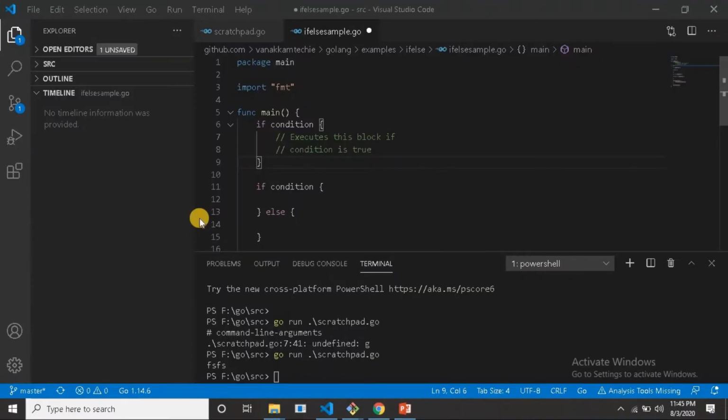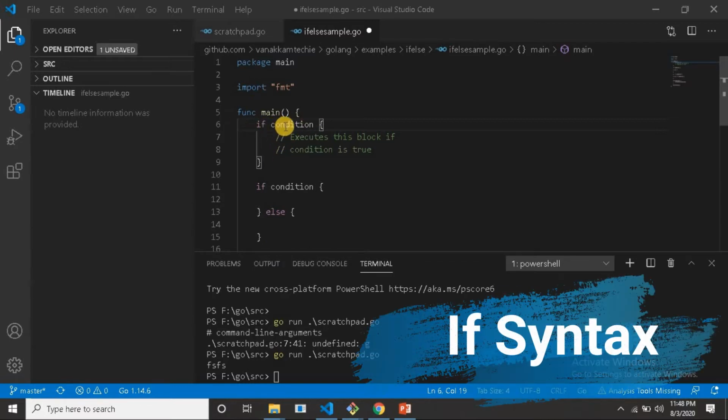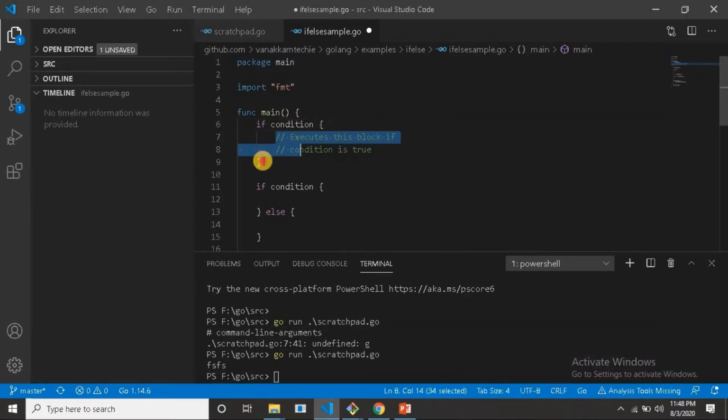If you are already familiar with Java or some other languages, you might know what an if condition is, what an if else statement is, what a nested if statement is, and so on. But the syntax might vary from language to language. So now I am going to explain the syntax in Golang. If you want to execute a block of statements based on a condition, then this is the syntax in Golang: if, the condition, an opening brace, the block of statements, and a closing brace.